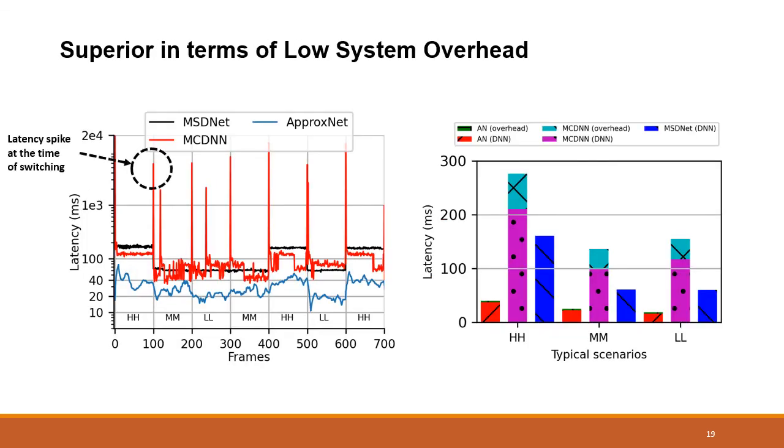Finally, we show that ApproxNet is superior in terms of lower system overhead. In the left figure, we can observe the latency spike at the time of switching in the MCDNN baseline and not in ApproxNet. In the right figure, we show that the overhead of ApproxNet is negligible but takes a big portion in MCDNN.